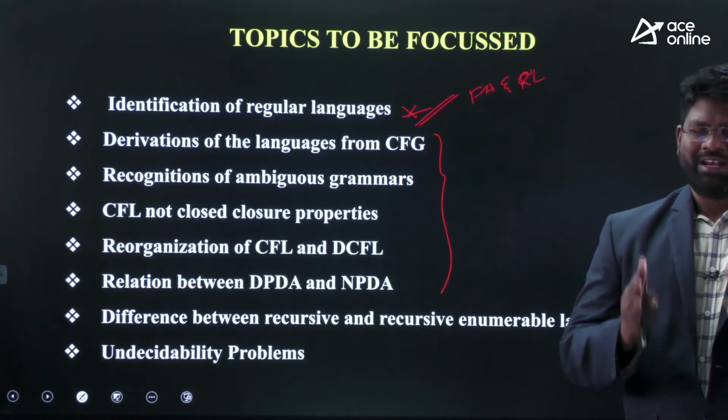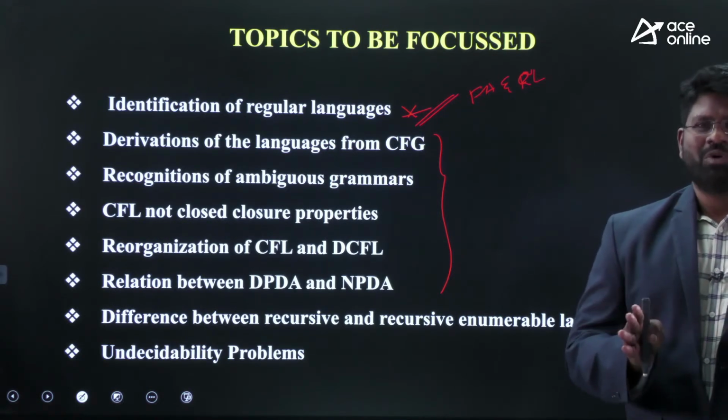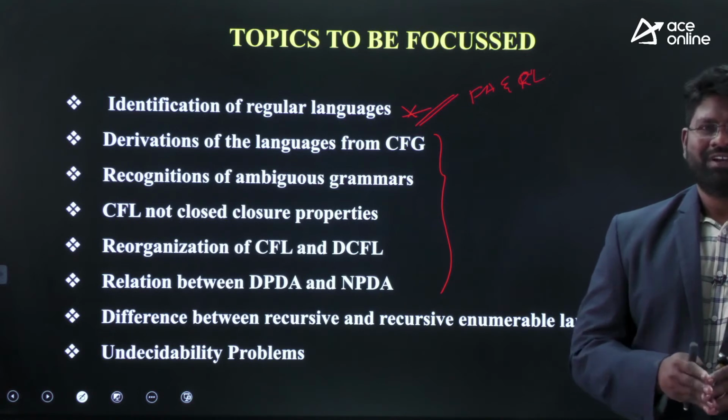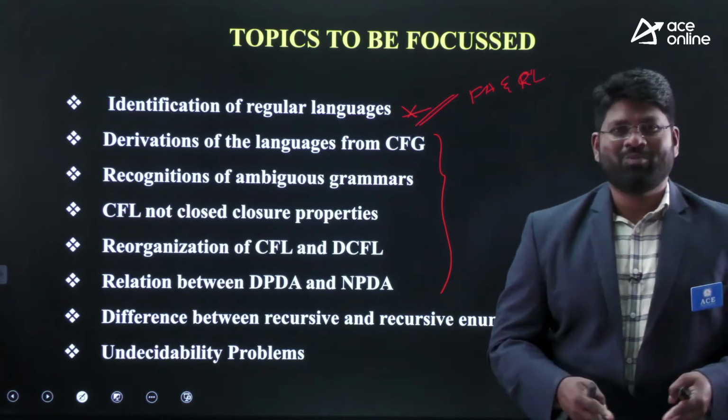Therefore, I request every one of you, this is very important: noticing whether a given language is a CFL or not a CFL.